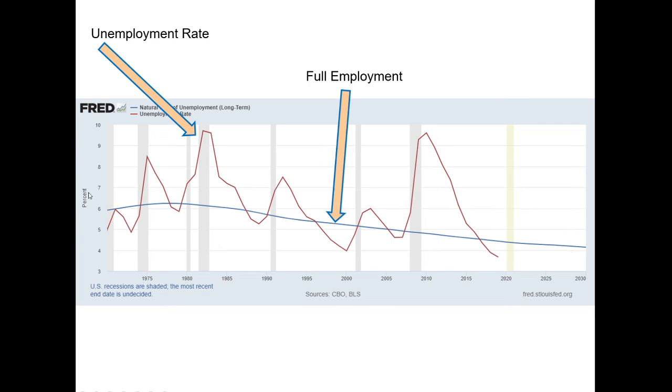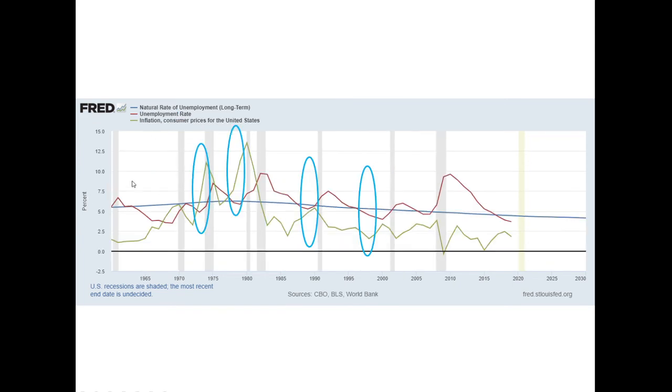Now let's bring in the inflation rate. Again, the red line is the unemployment rate. Anytime we see the unemployment rate below the full employment, below this blue line, look what happens as the red goes under the full employment number. We start to see a spike, an increase in inflation.